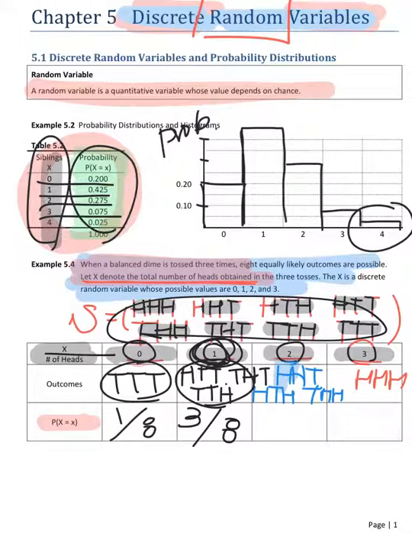We can have 8 kinds of possible outcomes. So the sample space was a collection of all possible outcomes. When I'm tossing a dime 3 times, we will get head, head, head. This one, tail first, head second, and head.